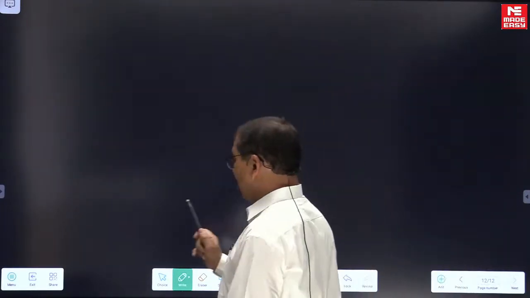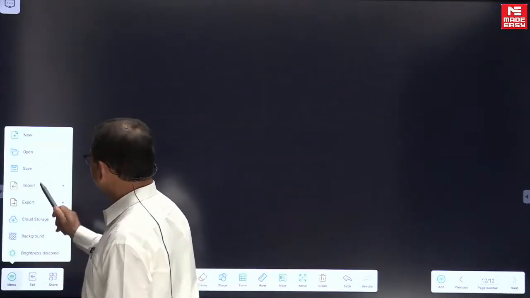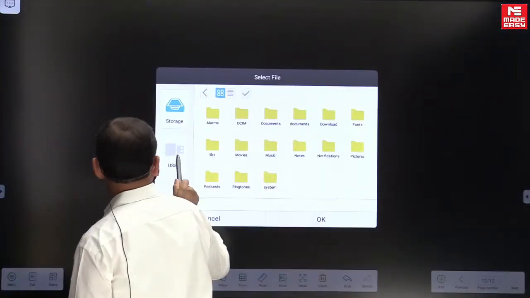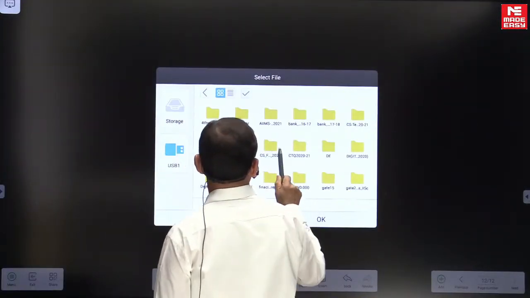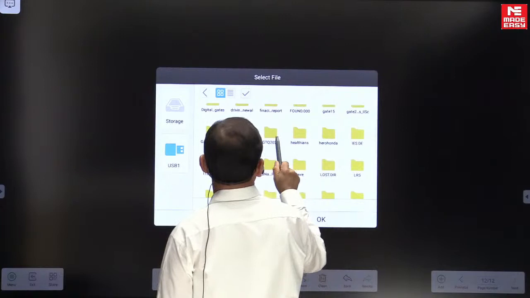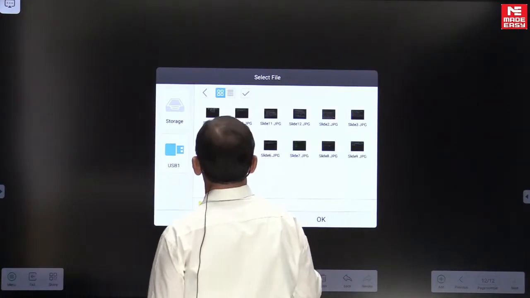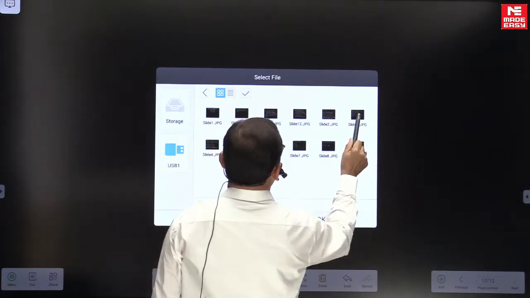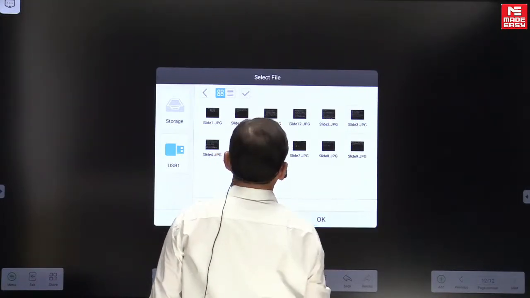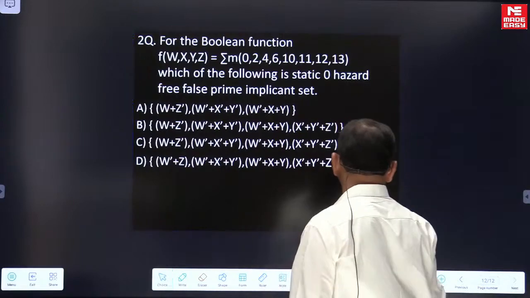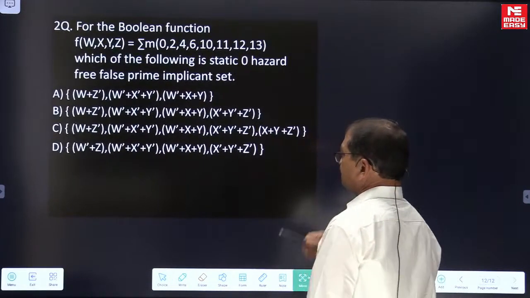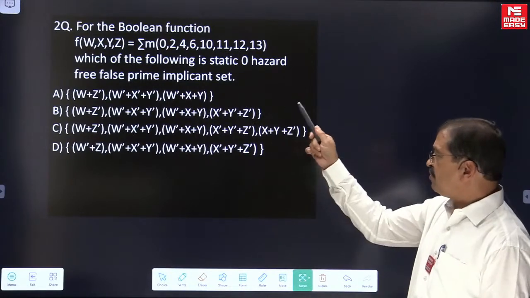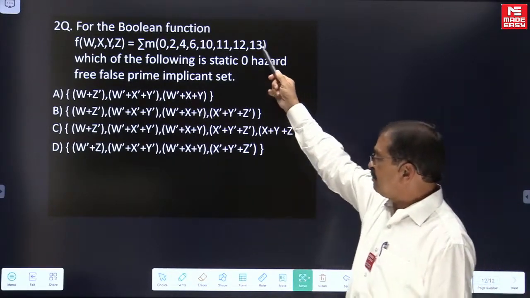Let me discuss one last question. For the Boolean function f of w x y z, these are the minterms.